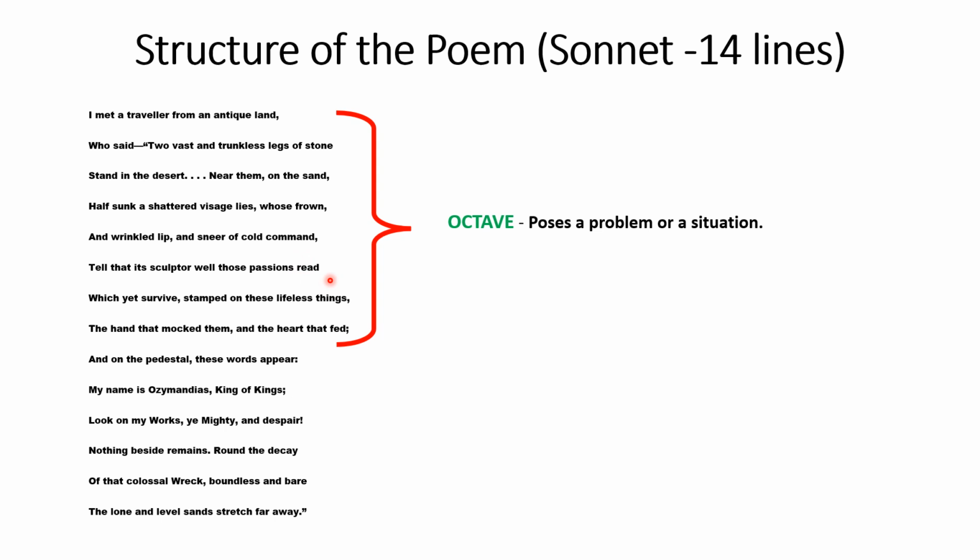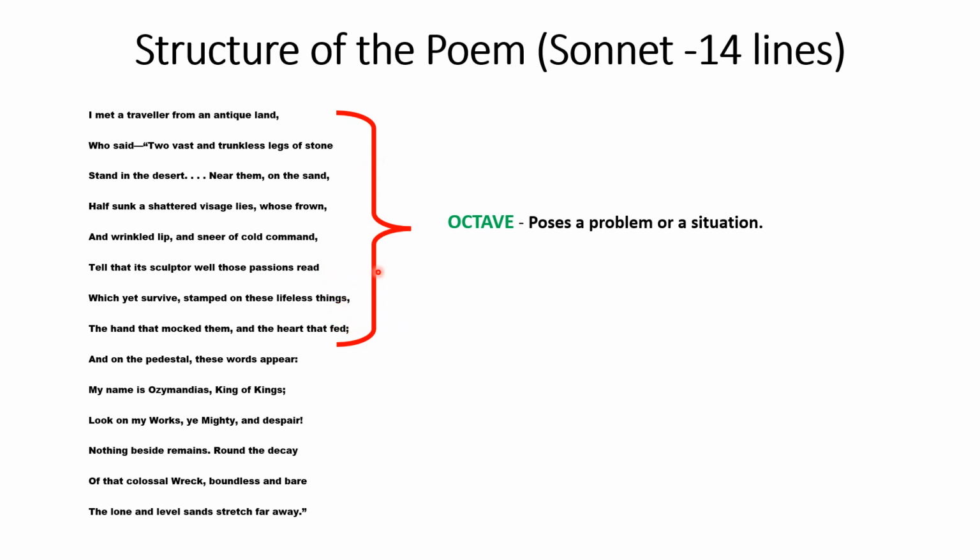That arises a kind of curiosity in the onlooker to find whose statue it is, why it is lying in the open desert. All those kinds of doubts will rise in the mind of the onlooker or the reader.